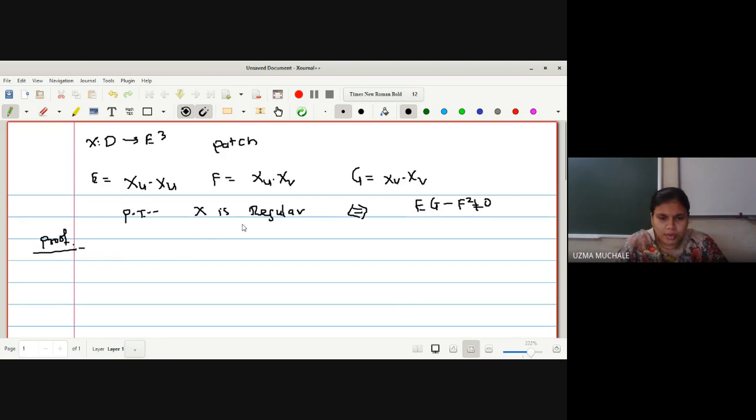To prove this condition, what do you have to start with? First, we have to assume x is regular, then prove that EG minus F square is not equal to 0, then again in the reverse way. Is the idea clear? What is given to us and what we want to prove?